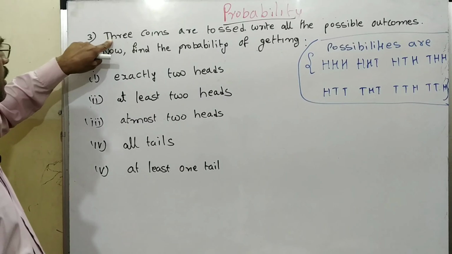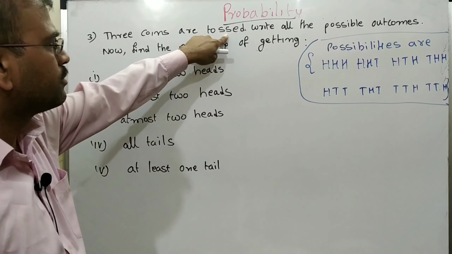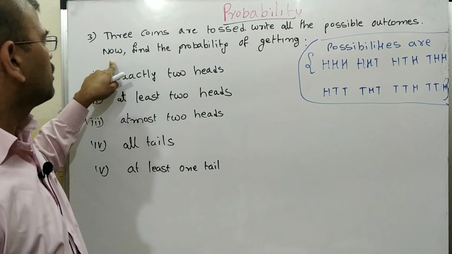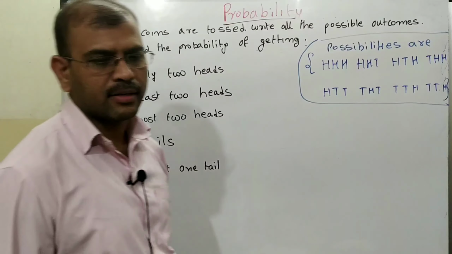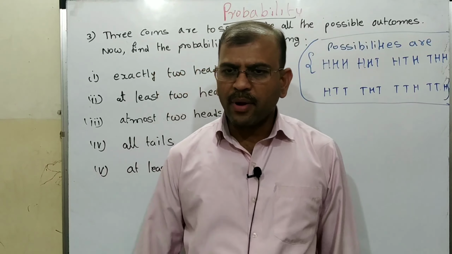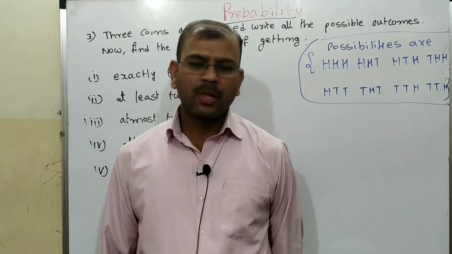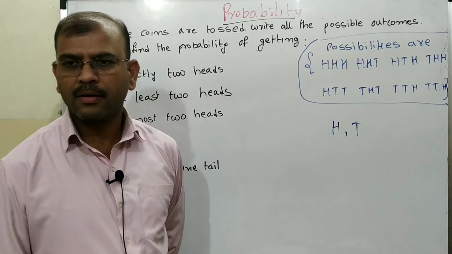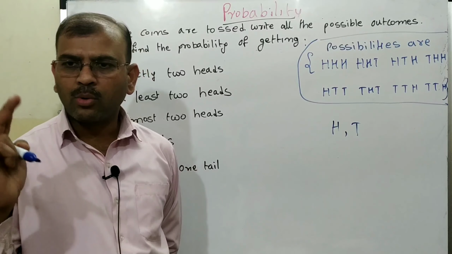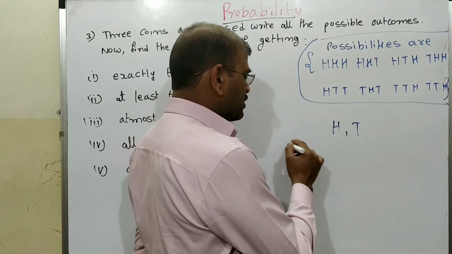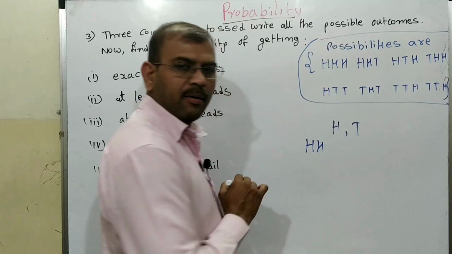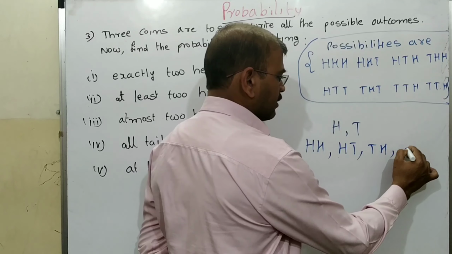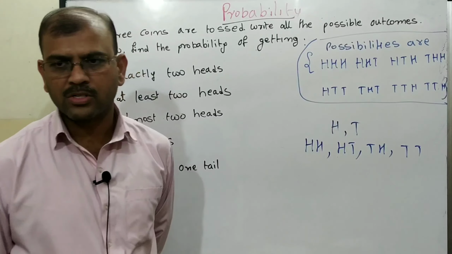Look at here. 3 coins are tossed. Write all the possible outcomes and find the probability of getting it. Now when you toss one coin, how many possibilities are there? Either head or tail. If two coins are tossed, it can come head head, head tail, tail head, tail tail. These are four possibilities.